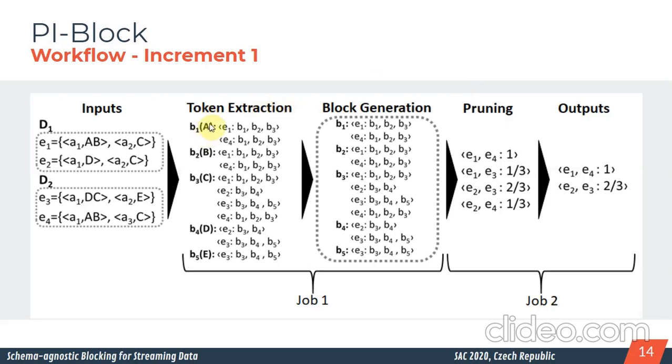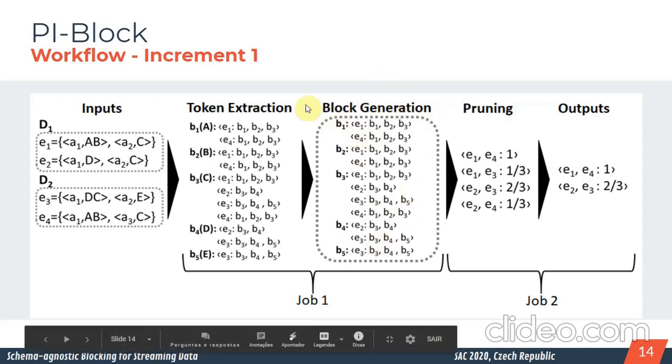For example, here you have token A, token B, token C, and all the entities that share the same token we put in the same block. So we have the first job, generating the blocks based on the token extraction.